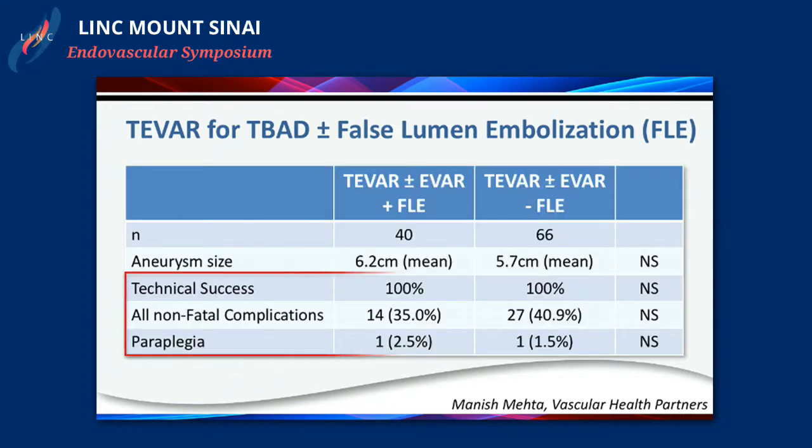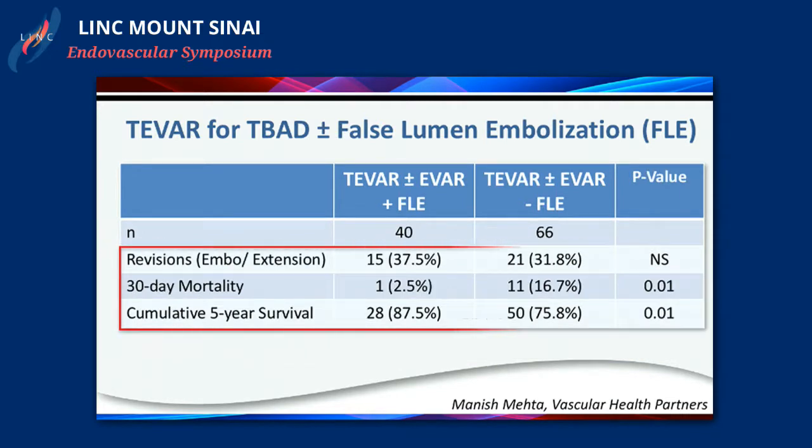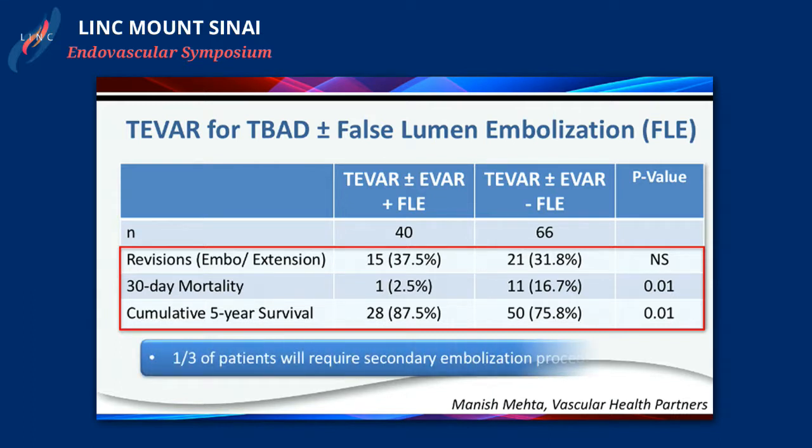If you take a look at this data and the outcomes in them, technical success is fairly straightforward to coil embolize, so technical success is 100%. Non-fatal complications in patients that had false lumen embolization was comparable to patients who did not. Paraplegia was comparable at 2.5% versus 1.5%, no difference. What was very interesting is that the 30-day mortality in patients that had false lumen embolization was 2.5% versus 16.7% in patients that did not. And 5-year cumulative survival was 87% in embolization group versus 75% in non-embolization groups.